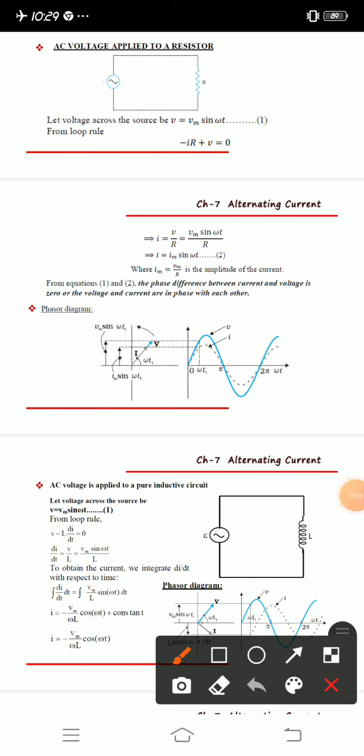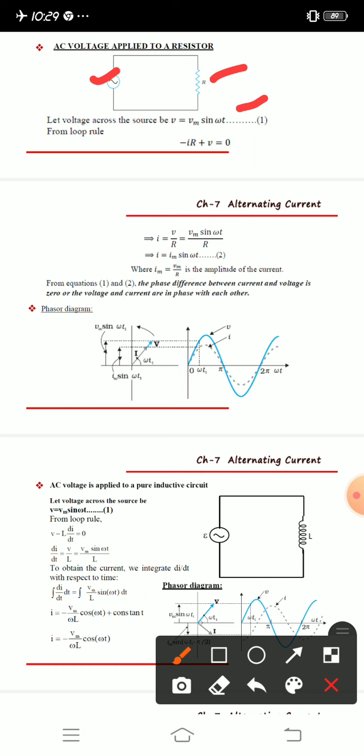AC voltage applied to a resistor: how are you getting the equations I is equal to I naught sin omega t, or V is equal to V naught sin omega t, where these are the peak values? Now consider a circuit with one source and one resistor. Let the voltage across the source be V is equal to Vm sin omega t.